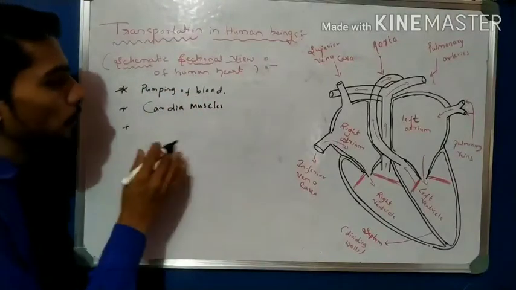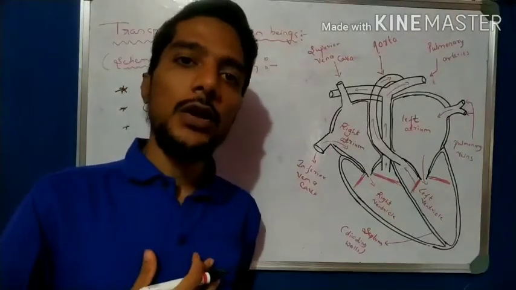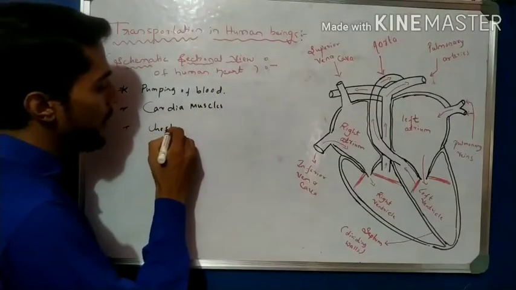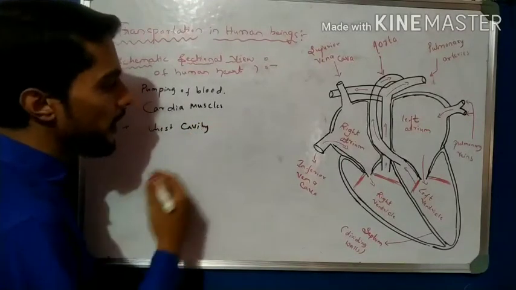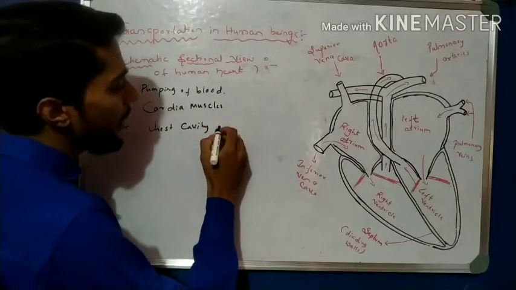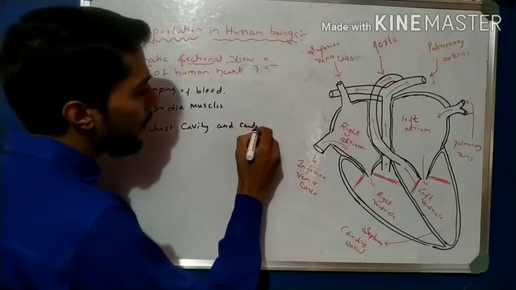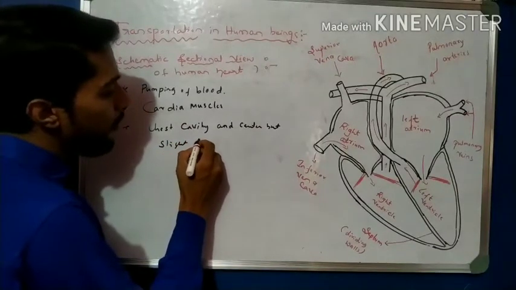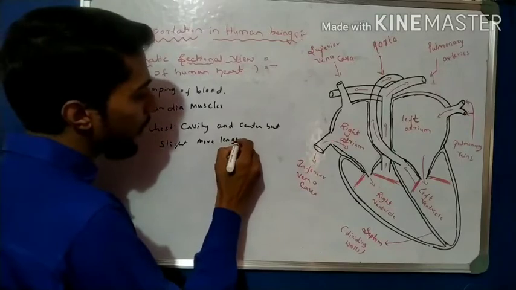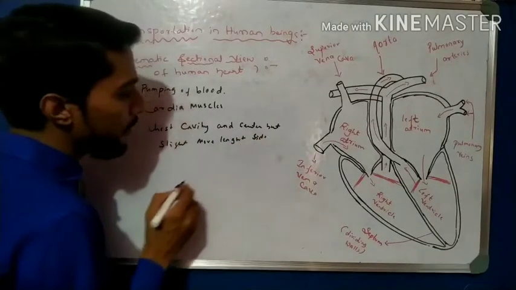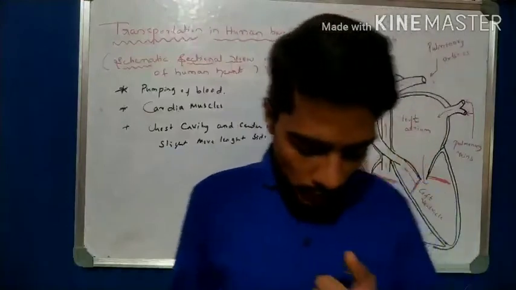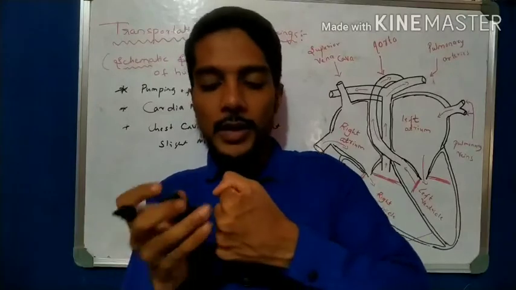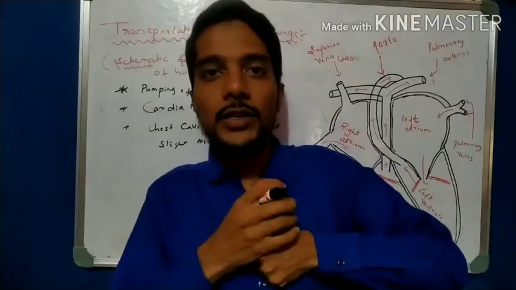Now another point: where is the heart located? The heart is located in the chest cavity, slightly at the center, but slightly moved to the left side. This is the position of the heart. Here the heart is there, but it is slightly on the left side. The heart is bent slightly to the left side.